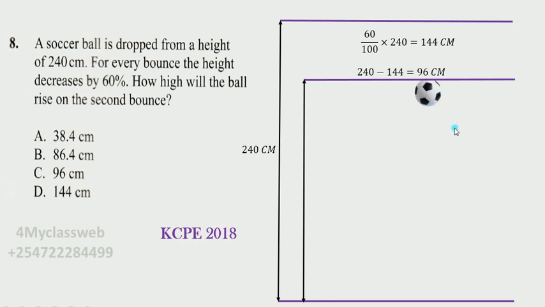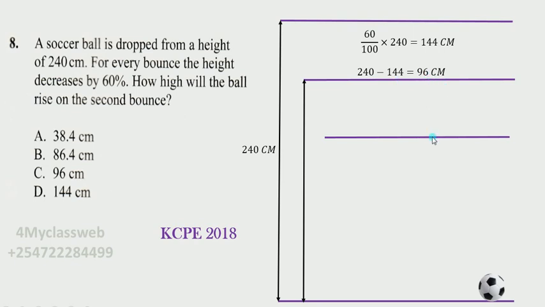So after it goes down again, it will touch the ground, and it is going to make the second bounce. And again, you'll find that the ball will not go back to the previous height of 96 centimeters.